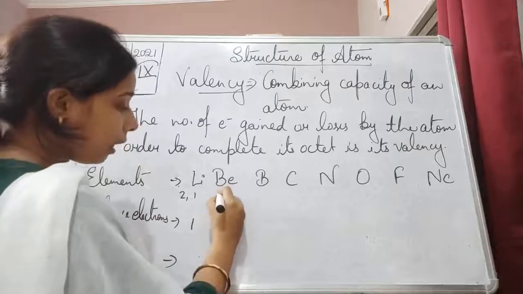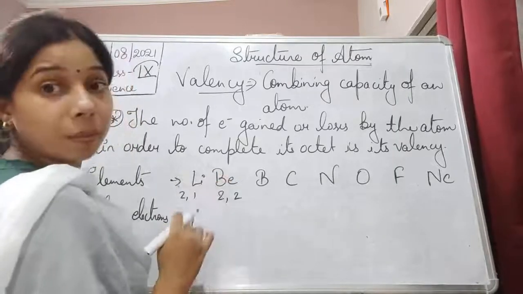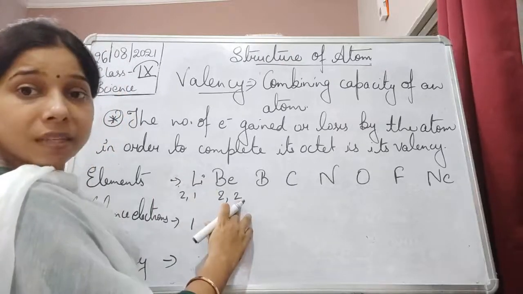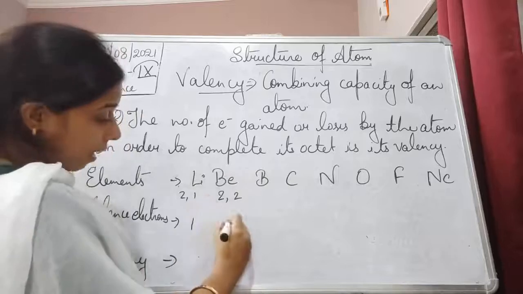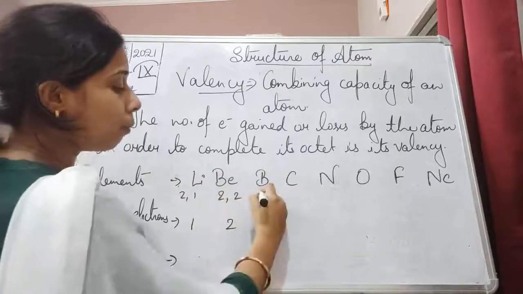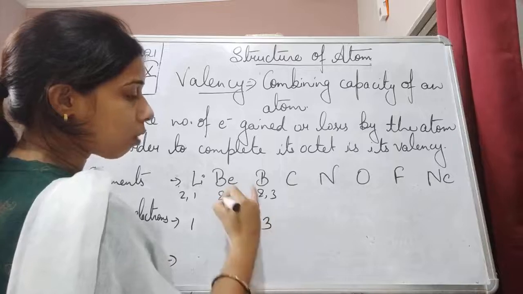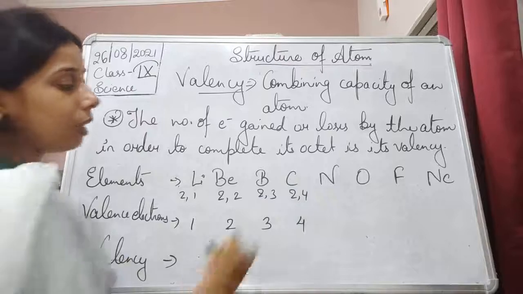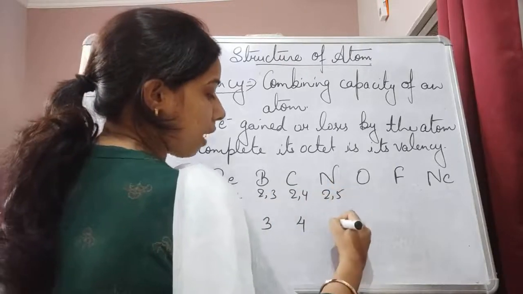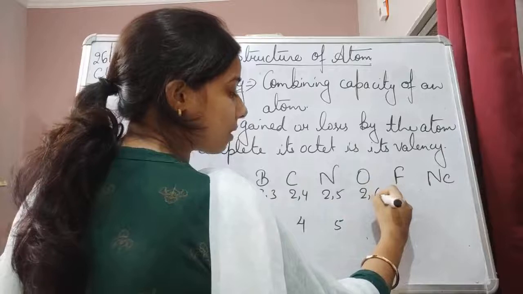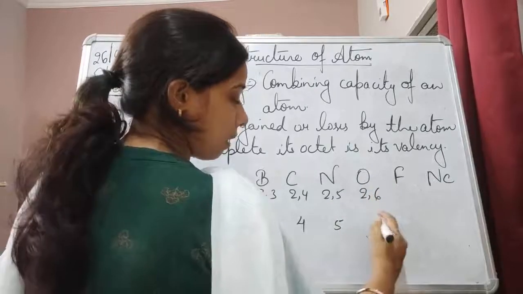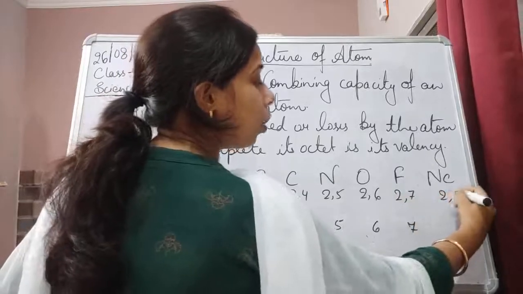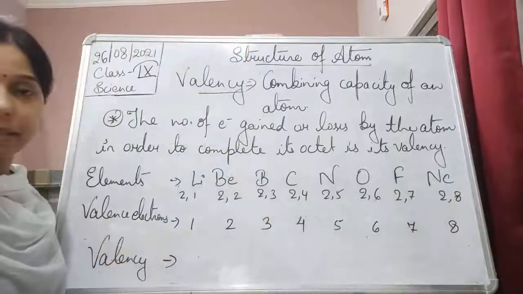In case of beryllium, its atomic number is 4, so the electronic configuration will be 2, 2. The number of electrons in the outermost shell is 2, so the valence electron here is 2. In boron, it is 2, 3, so valence electron will be 3. In carbon, it is 2, 4, so valence electron will be 4. In nitrogen, it is 2, 5, so valence electron will be 5. In oxygen, it is 2, 6, so valence electron will be 6. In fluorine, it is 2, 7, so valence electron will be 7. And in neon, valence electron will be 8.